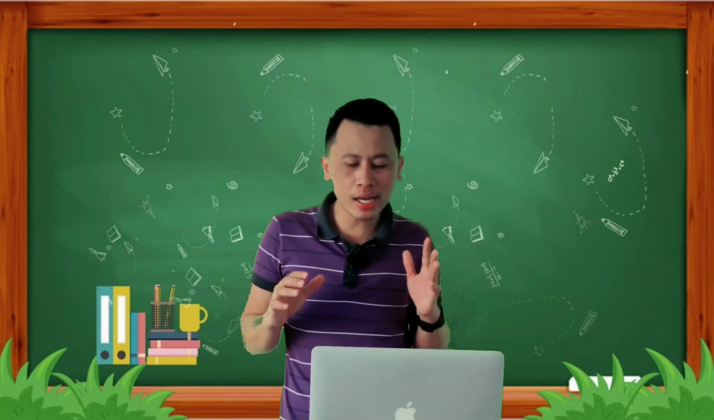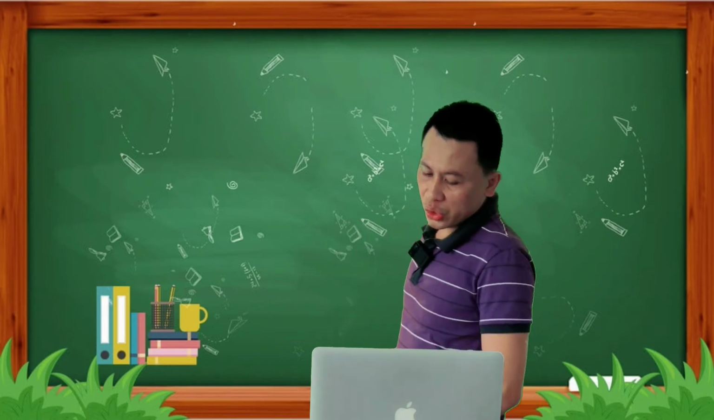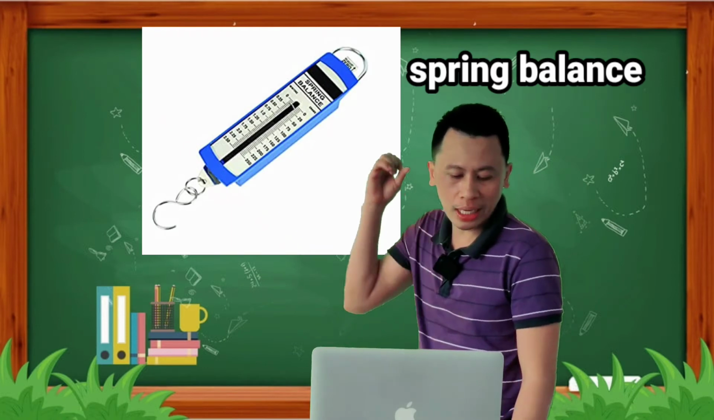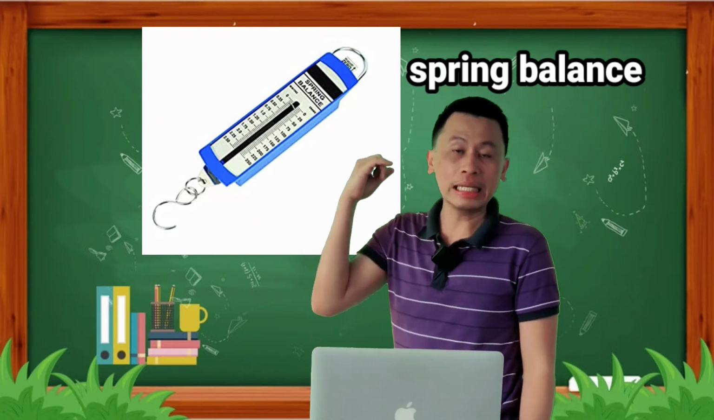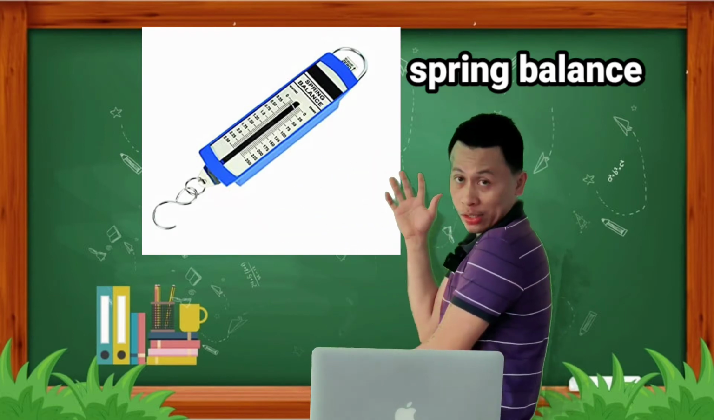A spring balance and compression balance can be used to measure weight. Its unit is Newton. So in getting the weight of that matter, we are using a spring balance. For the mass, we are using an electronic balance and a lever balance. But for the weight, we are using a spring balance.